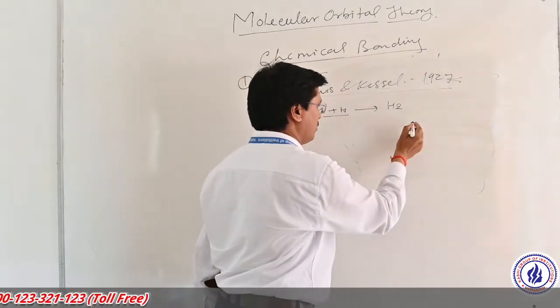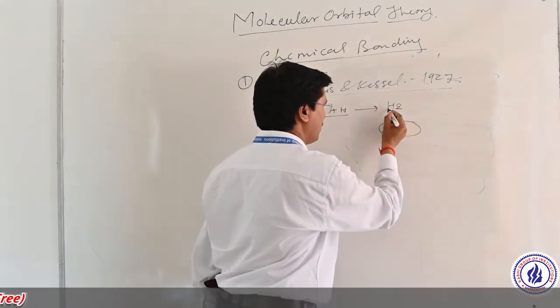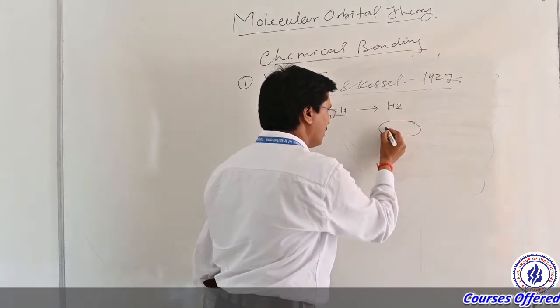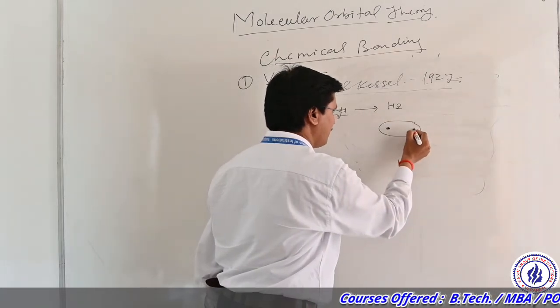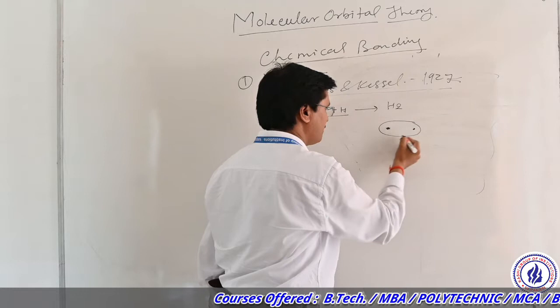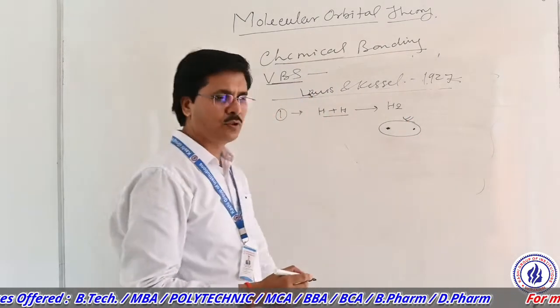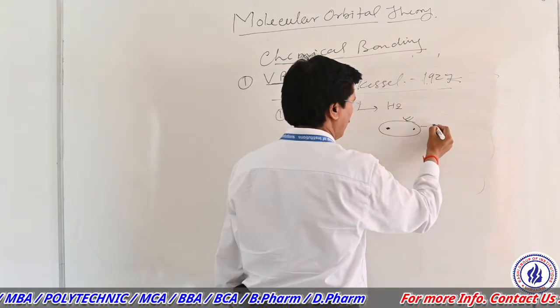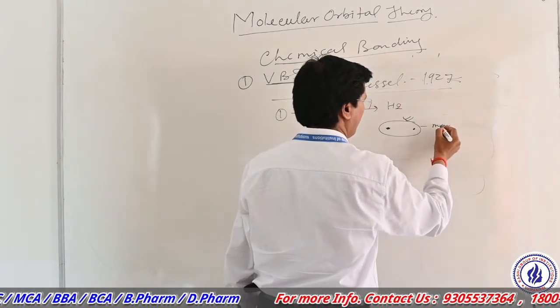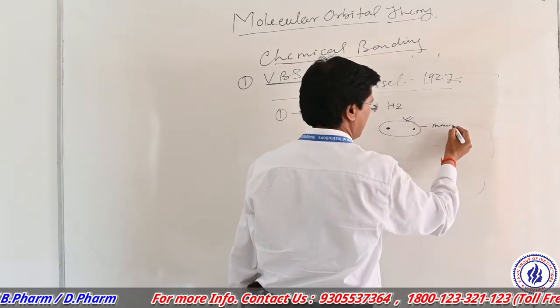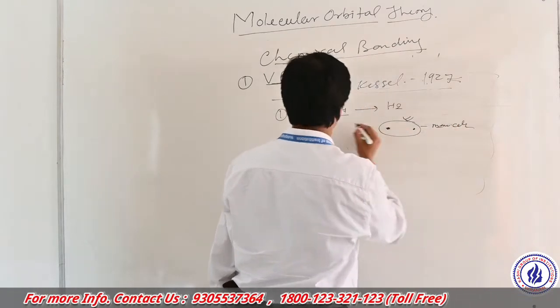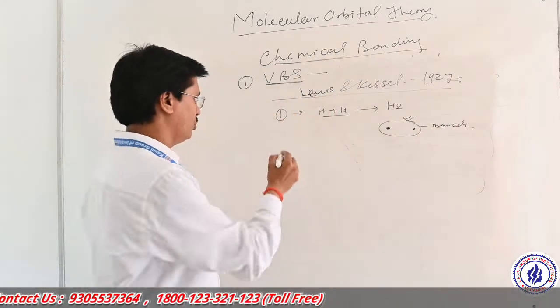in this molecule the nuclei of both the atoms come to the center of one level. You can consider this a type of monocentric.